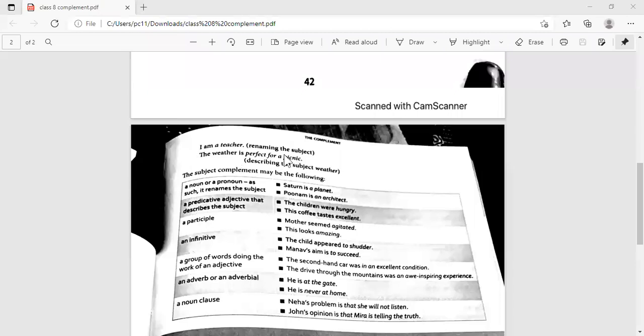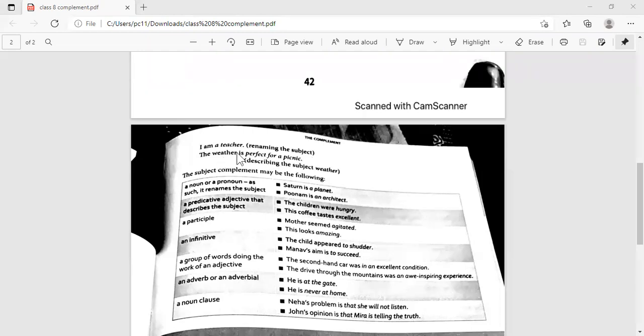The weather is perfect for a picnic. Please remember here, yes, this is the verb. What is it joining? It is joining these parts, the subject and the complement. We had discussed it when we did linking verbs. And I said we'll come to the detailed discussion later. So, the weather is perfect for a picnic, isn't it?